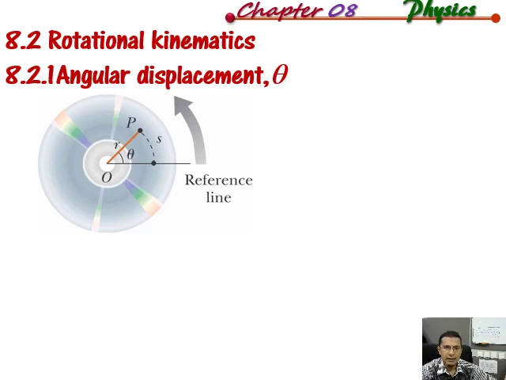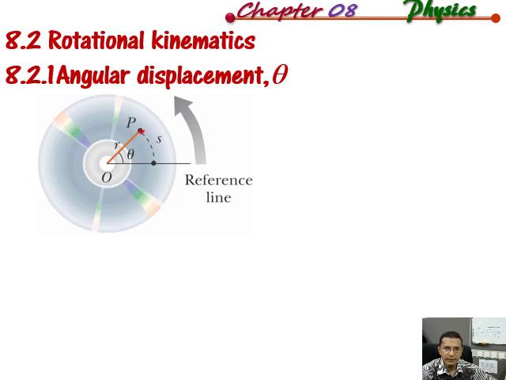Let's say we have a point on the reference line, and within t seconds, this point will move from the reference line to the point P. All right, after time t.